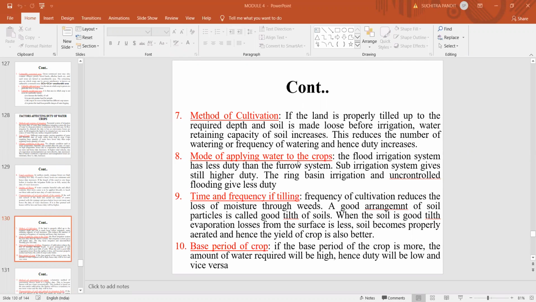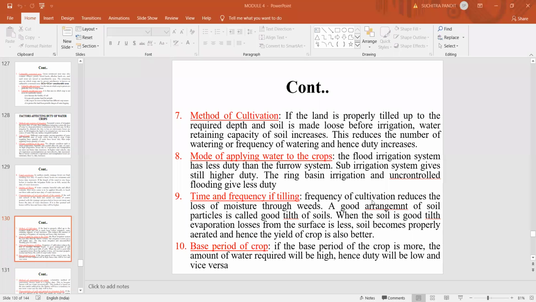Next, mode of applying water to the crop. The flood irrigation system has less duty than the furrow system of irrigation, and subsurface irrigation gives still higher duty, while ring basin irrigation and uncontrolled flooding give less duty. So duty also depends on the mode of applying water to the crop. Next is time and frequency of tilling.